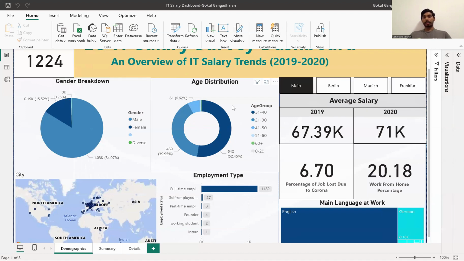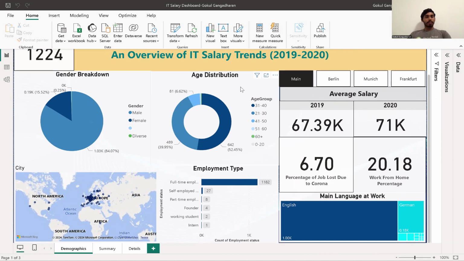And when it comes to the age distribution, I've created this using the calculated field I created, so that I can see how many people are in each age group. Here we can see that almost 52 percent of people are between the ages of 31 and 40, and the second most prominent age group is 21 to 30 with almost 40 percent. Then people aged 41 to 50 contribute 6.62 percent.